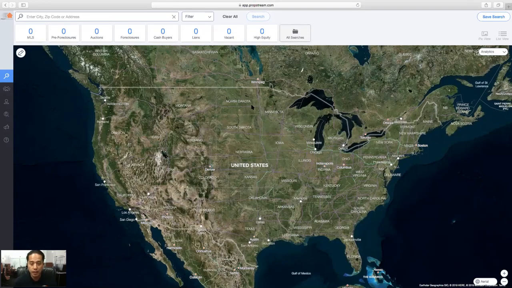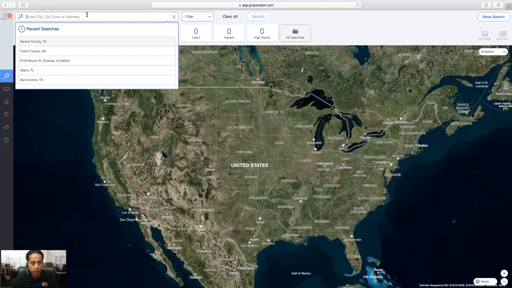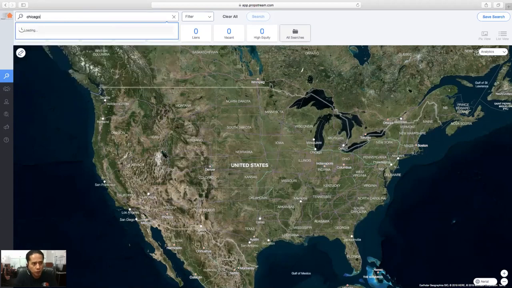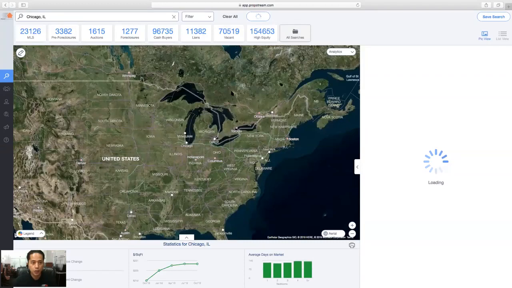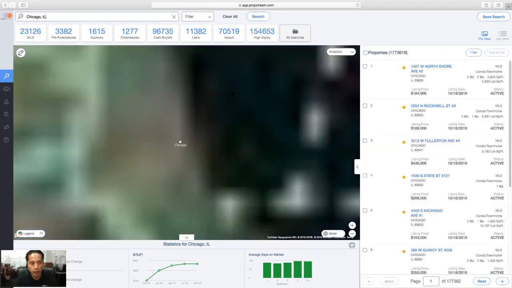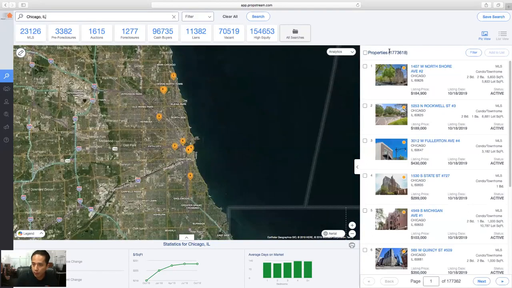So with that said, again, your playground is all of the United States. Normally when you log in, it's going to capture your IP address and zoom in on your market. But again, you can search anywhere in the United States. For example, I can go to Chicago, Illinois here. When I search Chicago, Illinois, it's going to zoom into Chicago for me. It's going to show me all the records that we've collected for you.